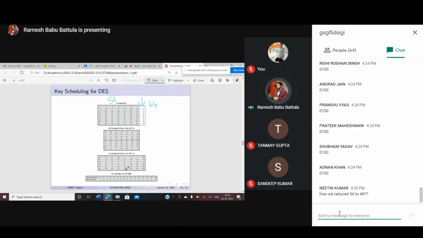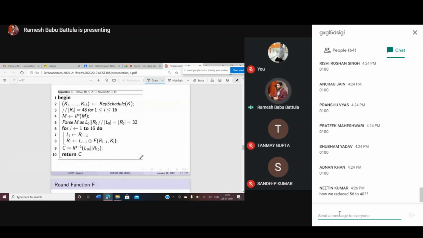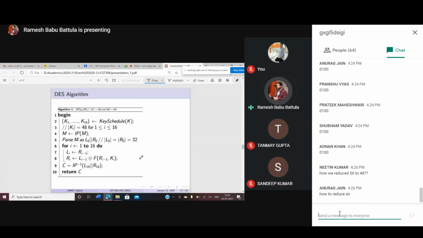So now we need to analyze this algorithm very clearly and carefully. We want to write it in the form of an algorithm. How will we write it? What inputs are required? Here DES of K and M. The K size is going to be 56, and the M length is going to be 64 bits. So use the key scheduling algorithm. Provide your 56-bit key, and it is going to produce keys 1 to 16, and each sub key length is going to be 48 bits.